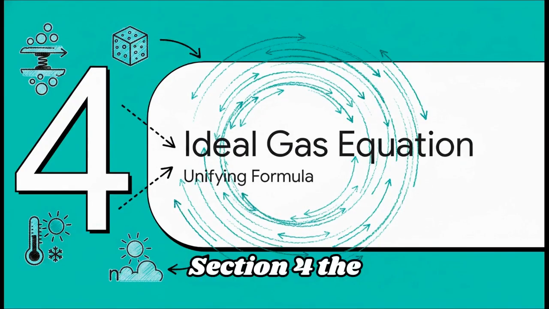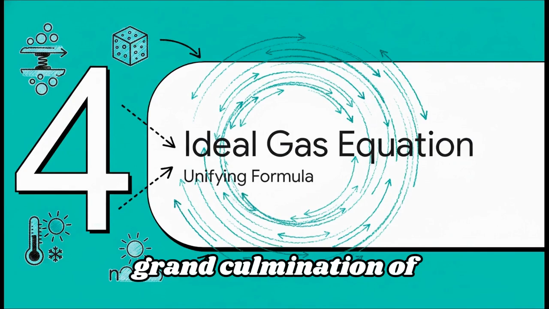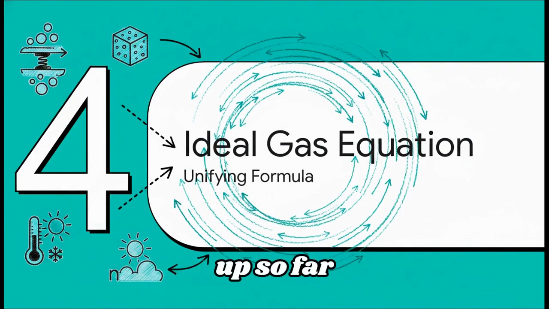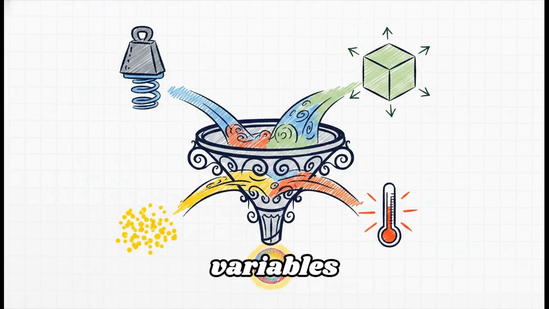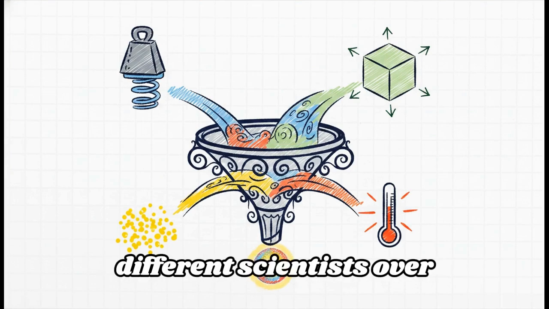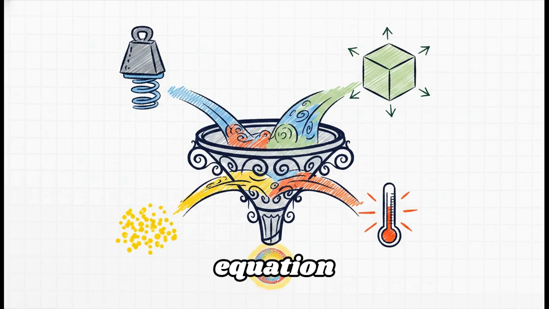Moving on to section 4, the ideal gas equation. This is the grand culmination of everything we've built up so far. We've looked at pressure, volume, temperature, and the number of moles. 4 totally separate variables studied by 4 different scientists over centuries. But what if we could bring them all together into one grand equation? Enter the ideal gas equation, PV = nRT.